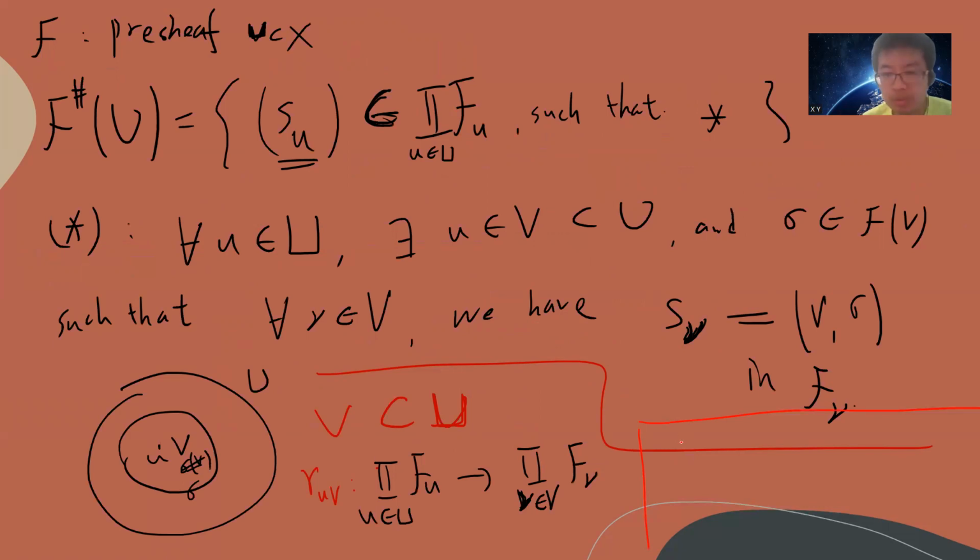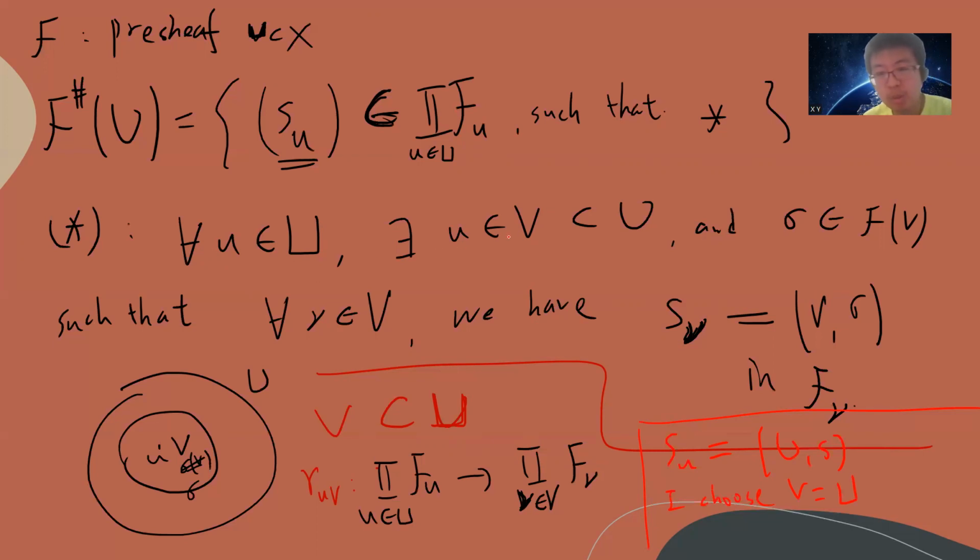Okay, so let me just put it here. Hopefully it's simple for you. So I can take su, in this case, to be just us. And then I check whether this is true. So I say that for u belongs to u, is this u belongs to v, right? In this case, I choose v to be u, so this statement becomes: for u belongs to u,